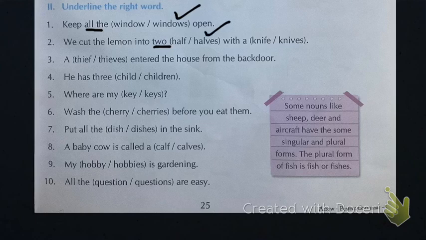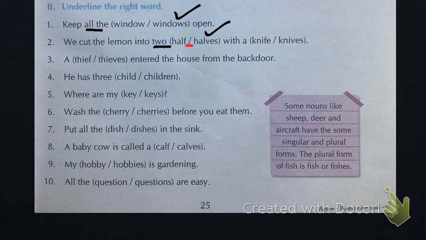Now next, we cut the lemon into two halves. We have two parts, half, so it is more than one, so it will become halves. And it ends with f, so we'll add ves, like calf, calves.